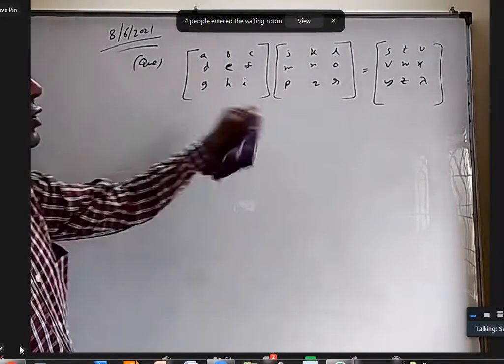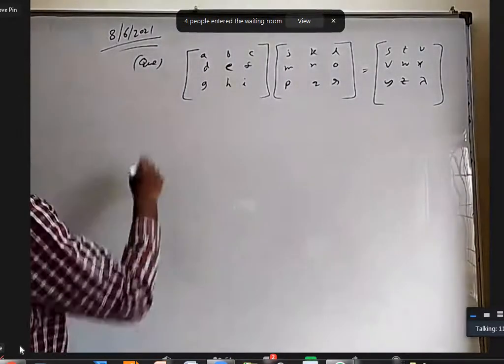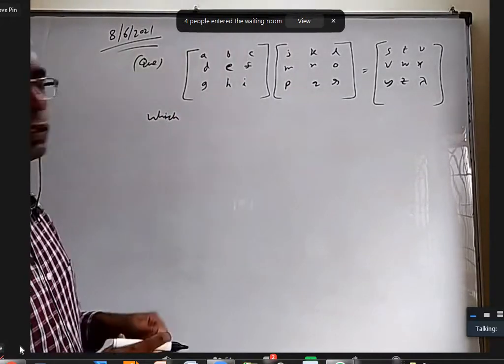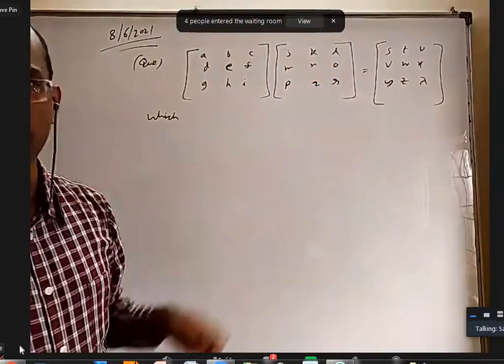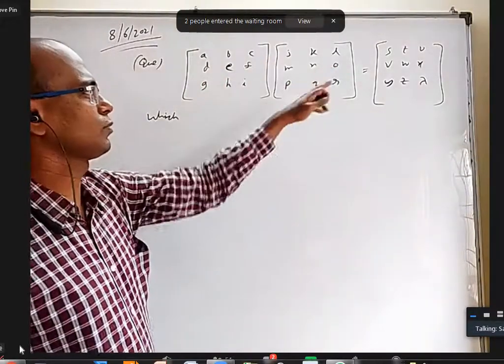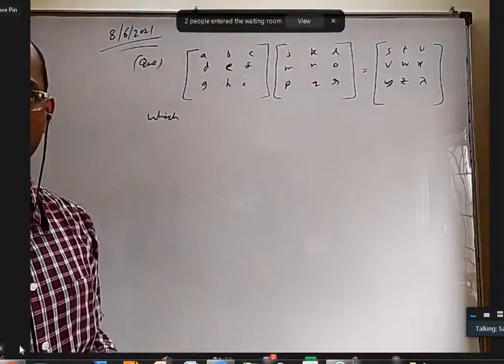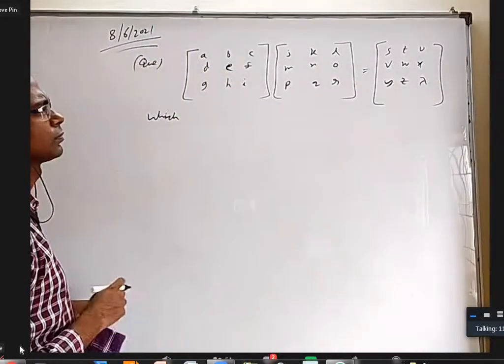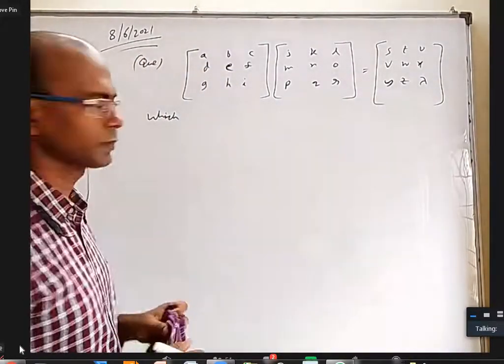When I'm multiplying these two, I'm getting this. Now, what is the matrix? I just wrote all the alphabets in order only. A, B, C, D, E, F, G, H, I, J, K, L, M, N, O, P, Q, R, like that. The last one I wrote is lambda.